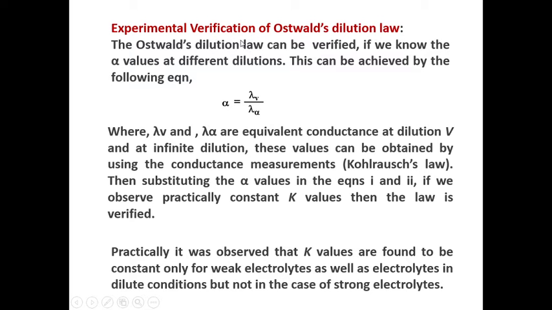Now we will see the experimental verification of Ostwald's dilution law. This law can be verified if we know the values of degree of dissociation at different dilutions. This can be achieved by the following equation: alpha equals the equivalent conductance at a particular dilution divided by the equivalent conductance at infinite dilution. These values we can get from conductance measurements, meaning the equivalent conductance or molar conductance at a particular dilution, and the equivalent conductance at infinite dilution, which we get from conductance measurements by using Kohlrausch law.